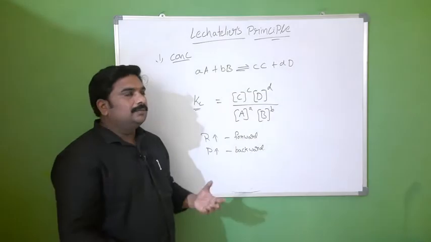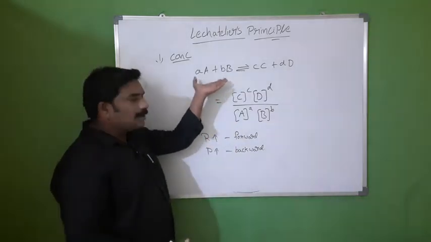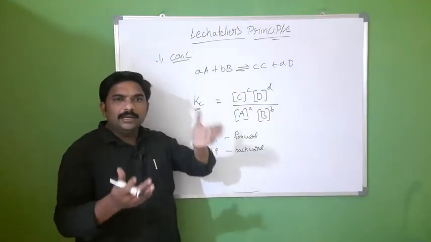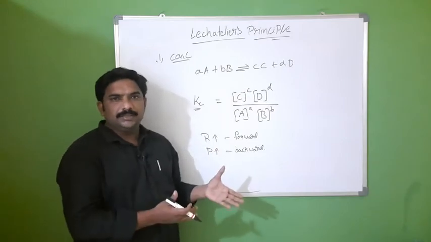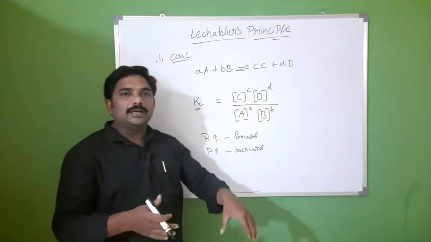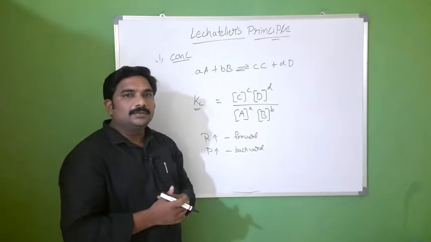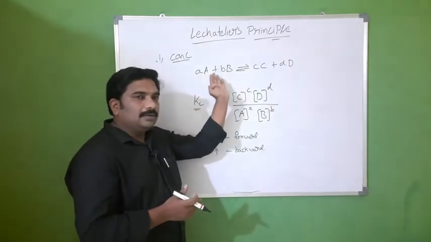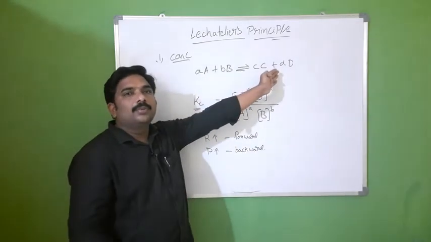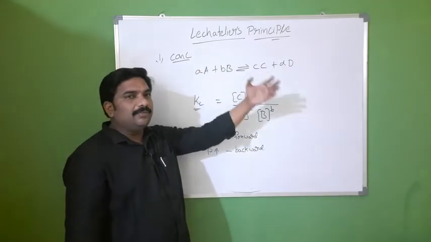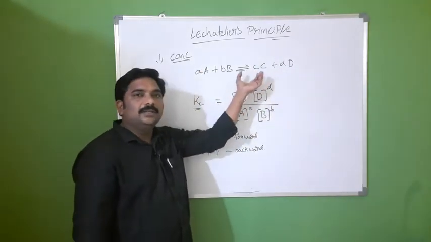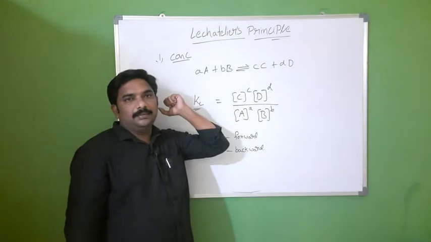Simply, if you increase the concentration of the reactants, the equilibrium opposes the change. That means it has to decrease the concentration of the reactants, so it goes to the product side. In the same way, if product concentration increases, it goes to the reactant side.